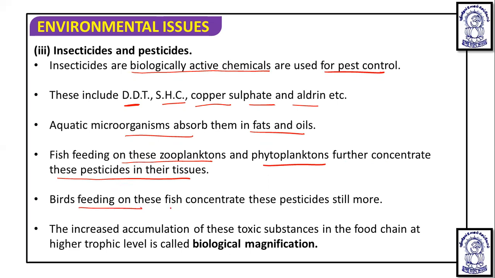Birds feeding on these fish concentrate the pesticide still more, and the increased accumulation of these toxic substances in the food chain at a higher trophic level is called biological magnification, or biomagnification.